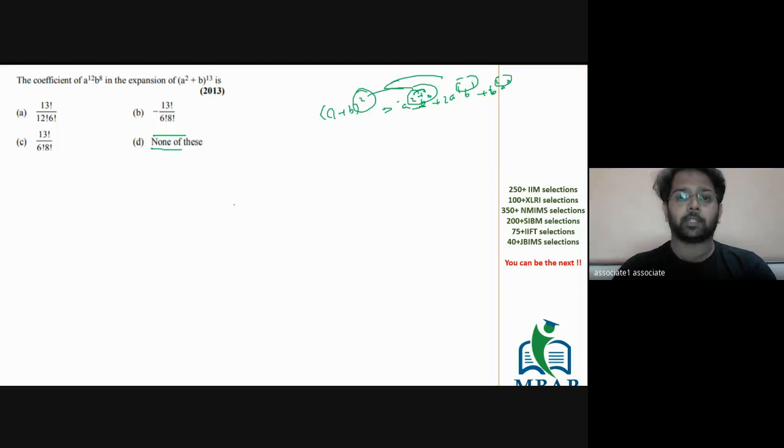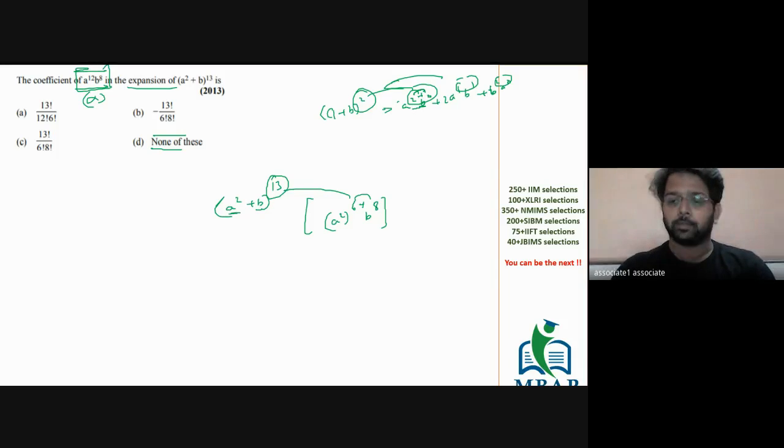Here the overall expression is a square plus b raised to 13. There are two terms: one is a square, the second is b. If you have to rewrite this in the form of a raised to 12 and b raised to 8, you will say this is a square raised to 6 and b raised to 8. But if you match the power, 6 plus 8 is becoming 14 and here it is 13, which means there will be no such term in the expansion of a square plus b raised to 13. So the answer will be none of these, cannot be determined.